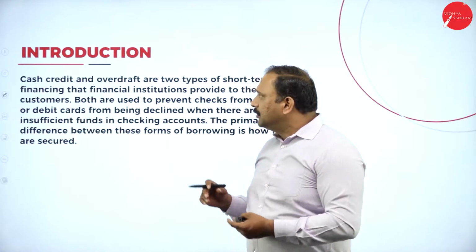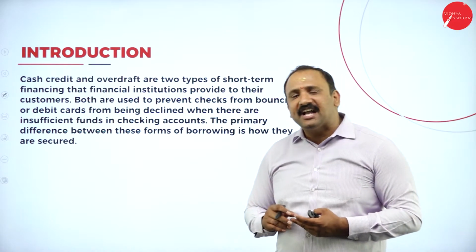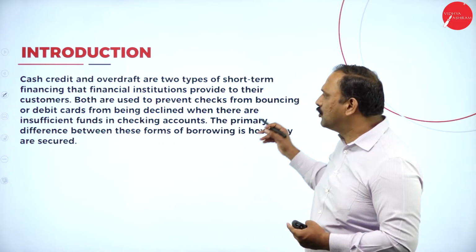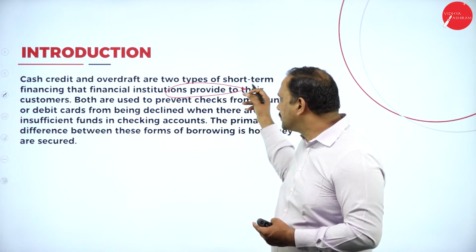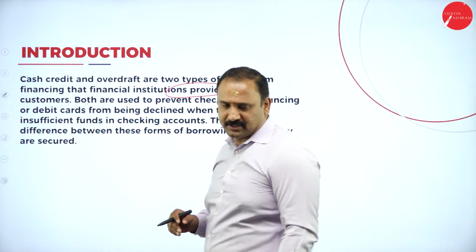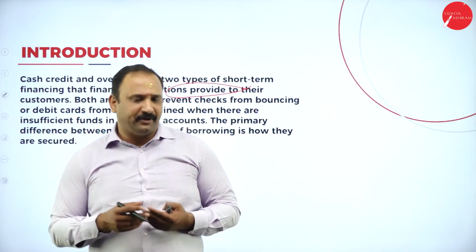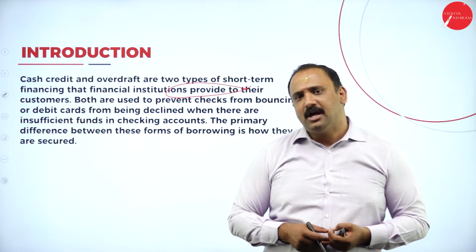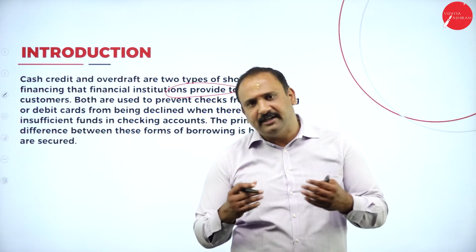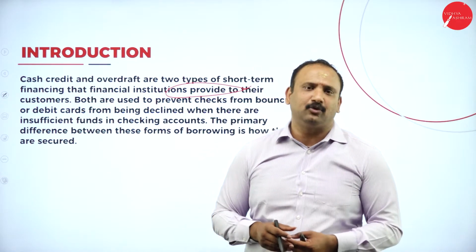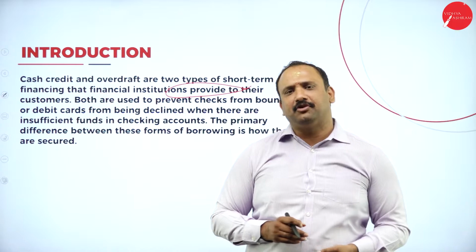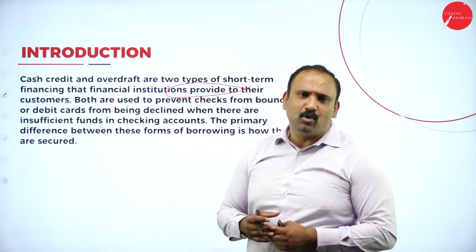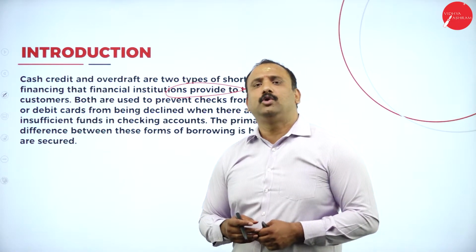Now, forward, we try to understand about the cash credit and the overdraft facility, which is a very, very short-term financing option that the financial institution provide for their customers. Now, I am a small-time trader in India and I have an account with one of the nationalized banks. I'm suddenly in need of 1 or 2 lakhs or 3 lakh rupees for a small-time expansion of my business, or I need to enhance my capabilities more in terms of serving the customer. What do I need to do?